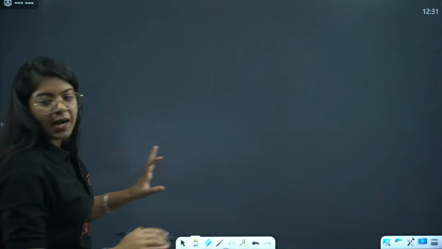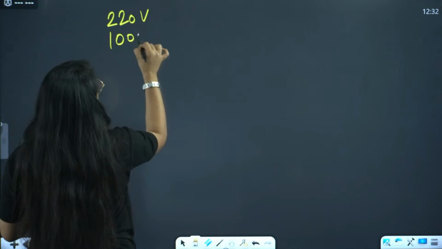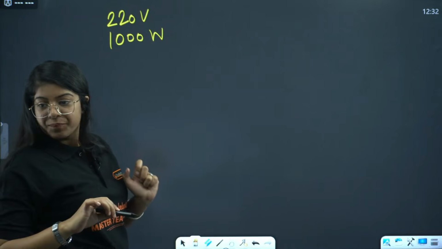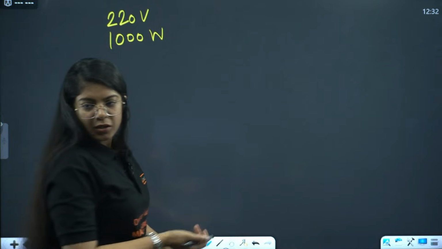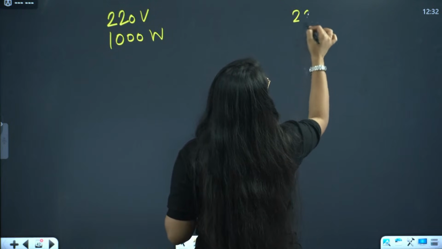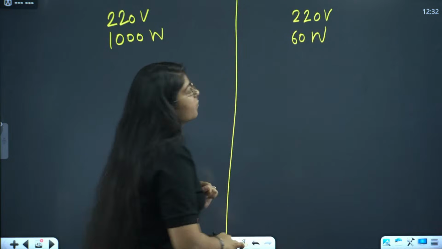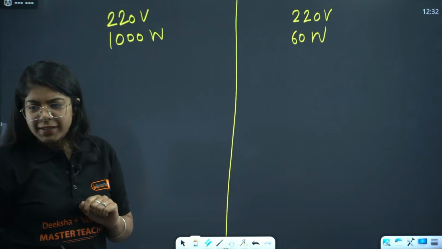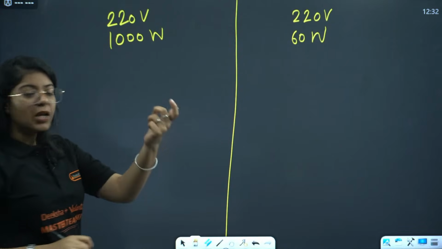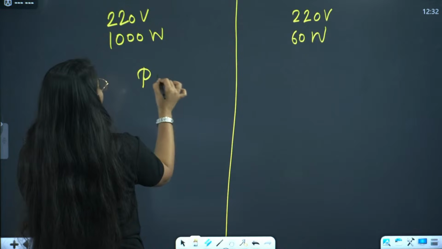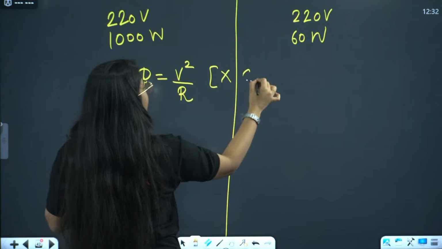Electric heater is marked as 220 volt and 1000 watt. Right? And without calculating the current, whether its resistance is more or less than a 220 volt and 60 watt bulb. Right? Justify your answer. We have a formula, right, Sandhya? We have a formula of power which is V square by R, where we don't have to calculate current.